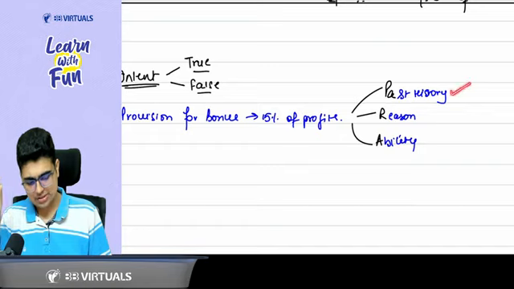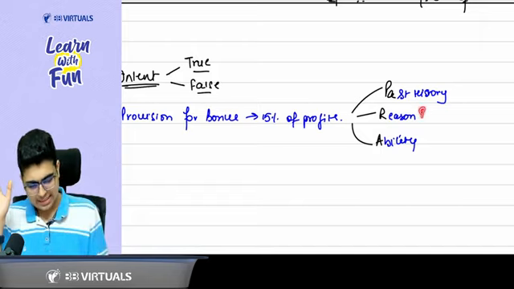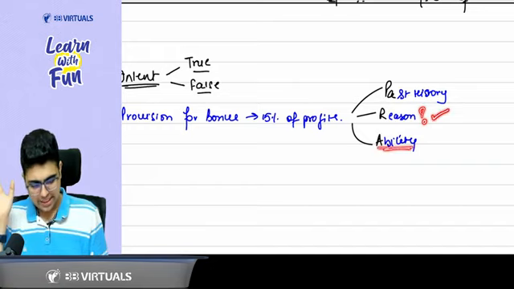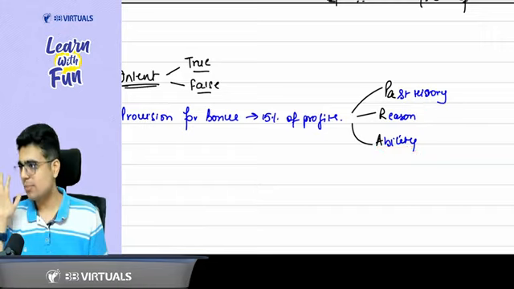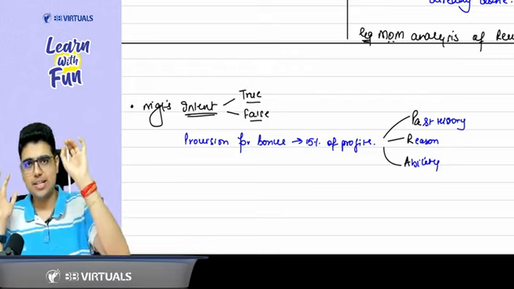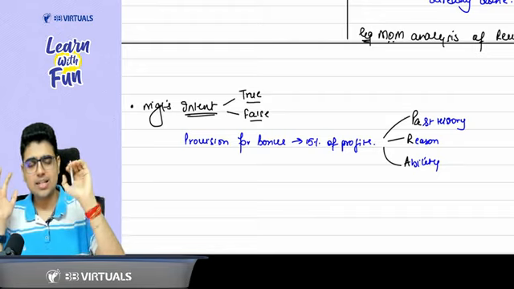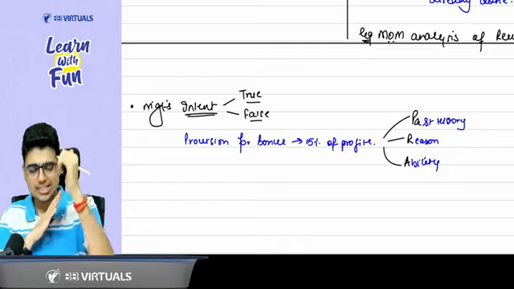So check the past history: in past also they have declared such bonus. Okay, sir. Then the reason: has the company performed very well? And the ability: do they have so much cash in the bank to declare such higher bonus? So these 3 things you need to check: past history, reasons, ability. Say with me, past history, reasons, ability. If these 3 things are there, that means management's intention is right.